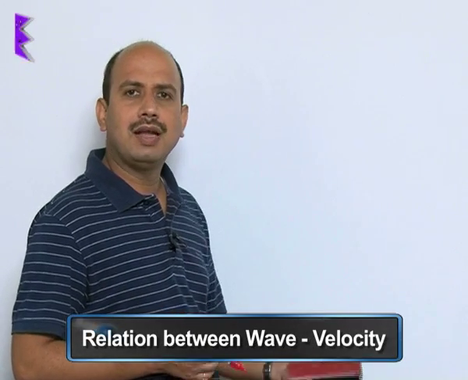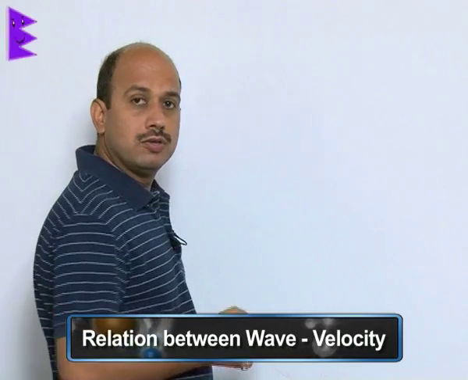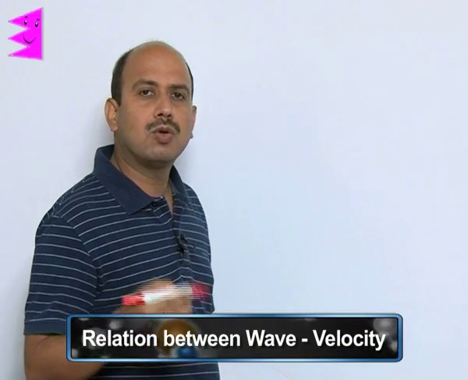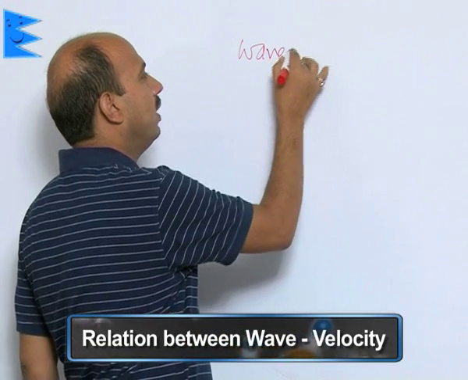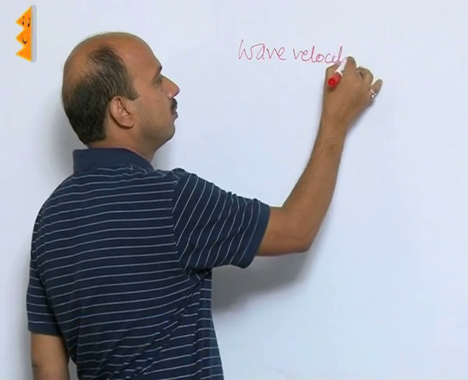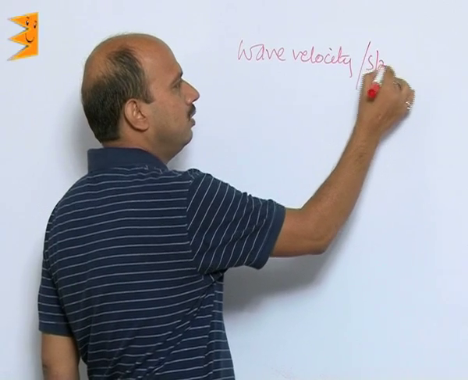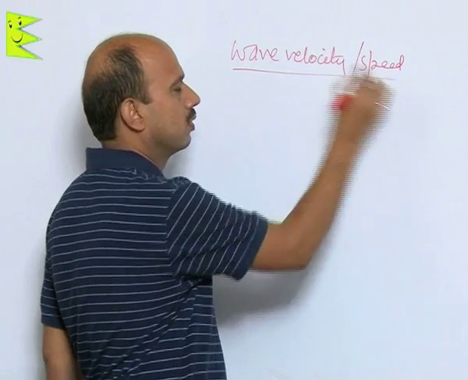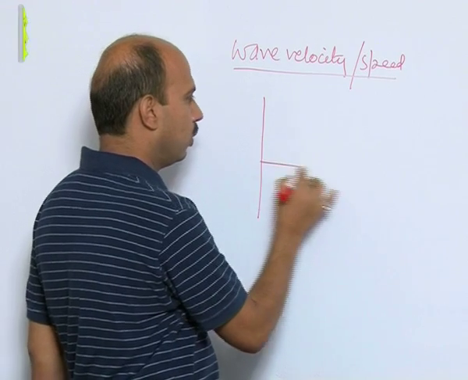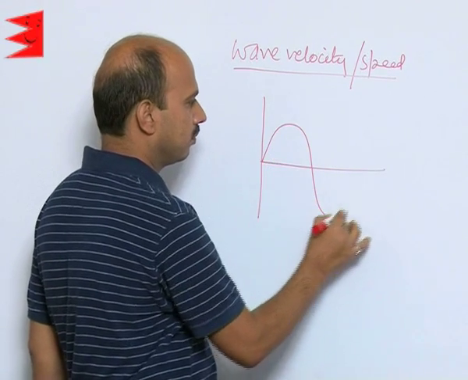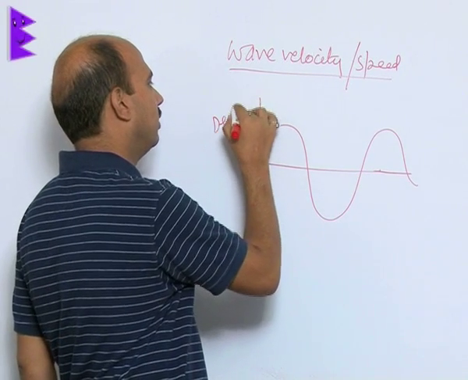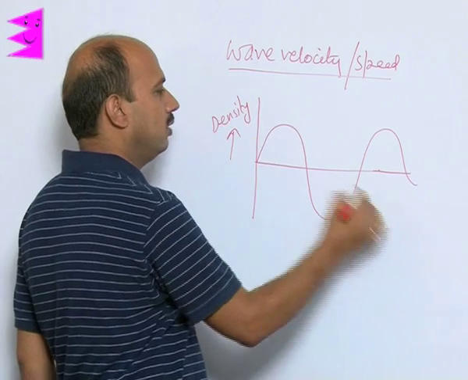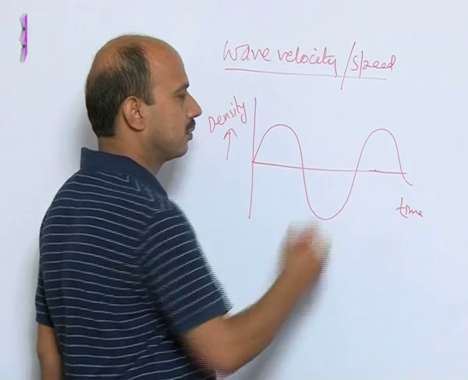Now we will do the relation between speed, wavelength and time period. Simply, we are going to find the formula for the wave velocity, or you can call it speed. Suppose you have taken a wave like this. Here I have taken density, because we are discussing only sound, and this side I have taken time.